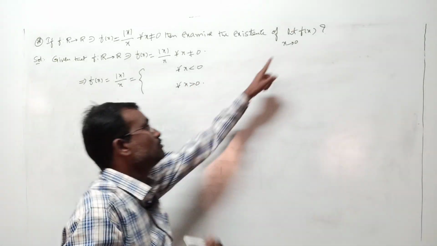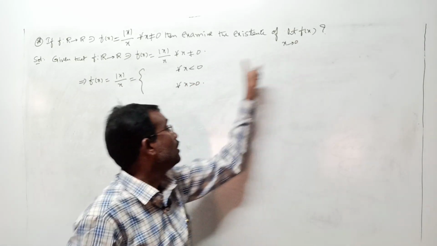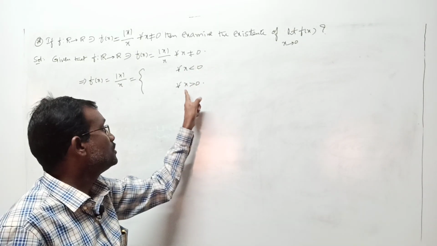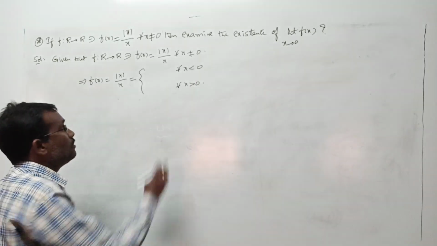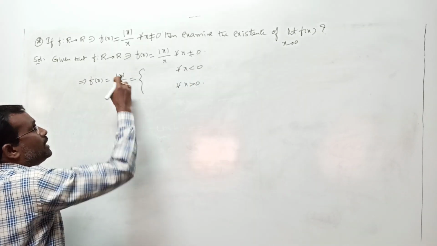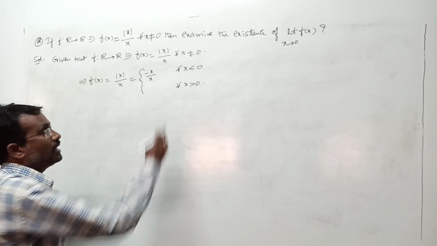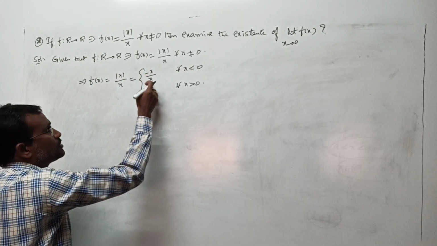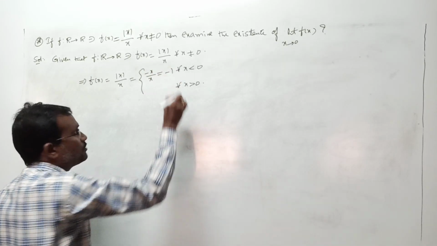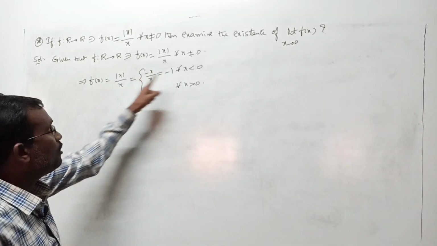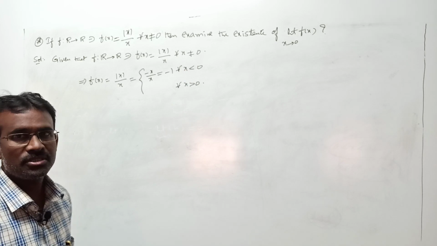Under one you get the left limit, under the other you get the right hand limit. Whenever x is less than 0, mod x is minus x, and x by x I keep as it is. So minus x by x becomes minus 1. That means f of x is minus 1 for all x less than 0.